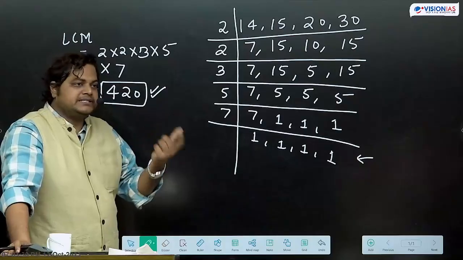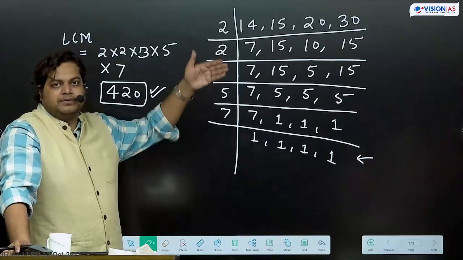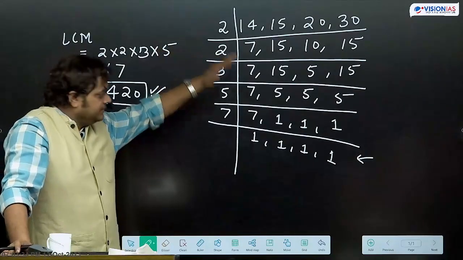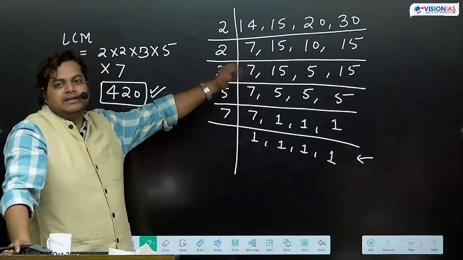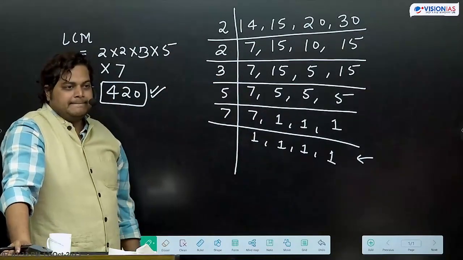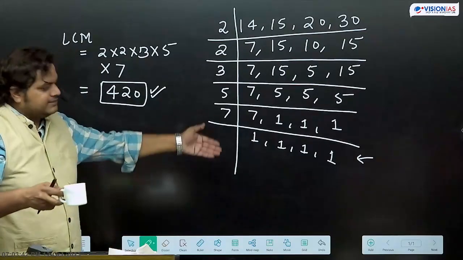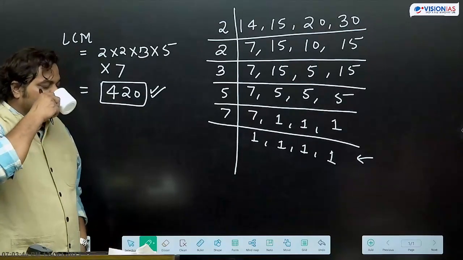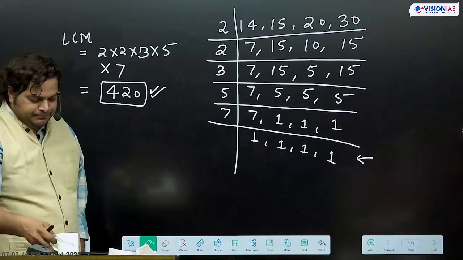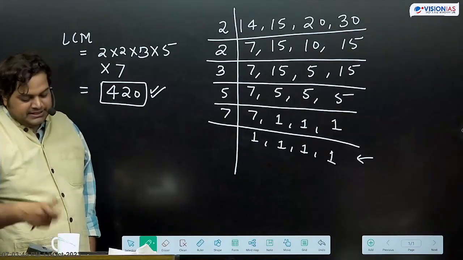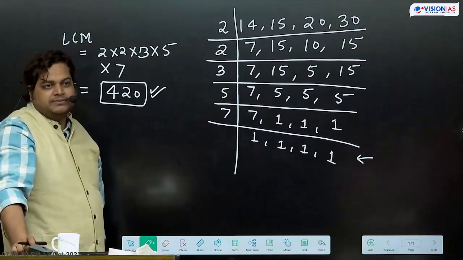And in number system also, many times we take help of LCMs. So this is the simple method. This way we can get the answer. Since we have been doing this since childhood, we are more comfortable with it.